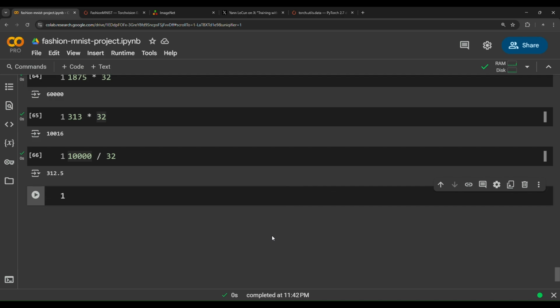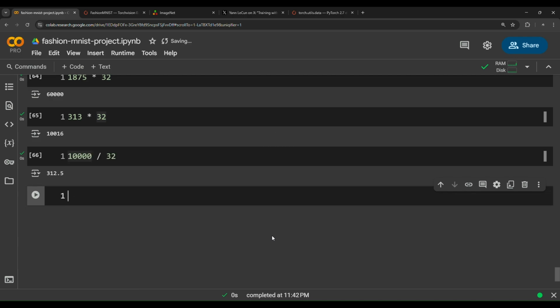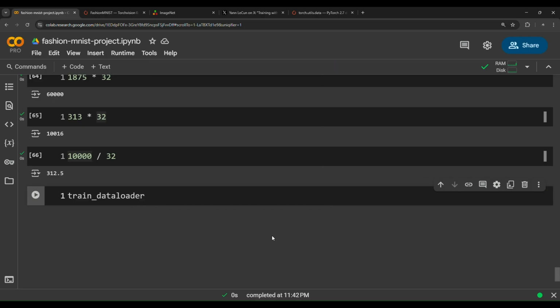Now let's go to the next step. Now we have turned our dataset into batches, and we can verify that further by using the shape property. If we go to train data loader, we can wrap it into iter, convert it into an iterable, and then call next.